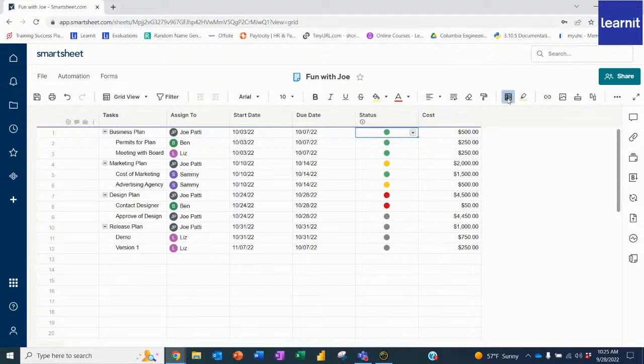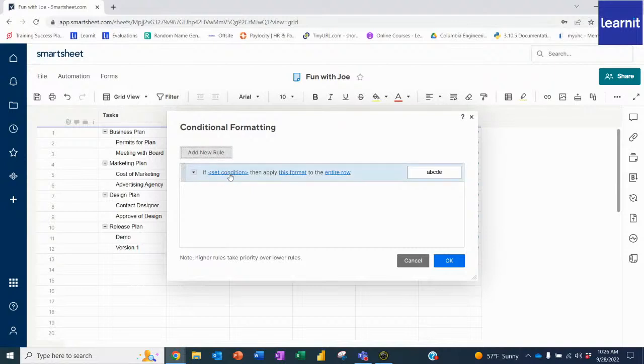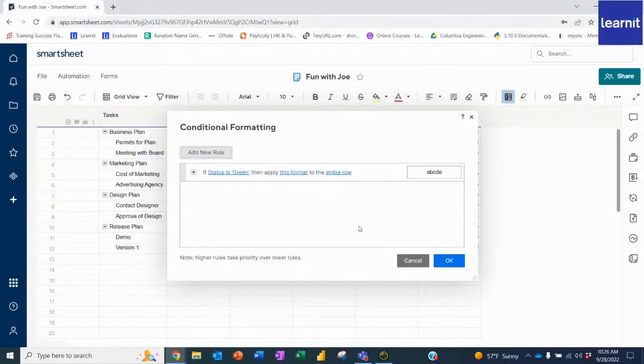So I'm going to click conditional formatting, click add rule. And the first thing it's going to say is, what's the condition? Well, if the status is green. So I'm going to say set condition. If status is green, click OK. So if the status is green, apply this formatting.